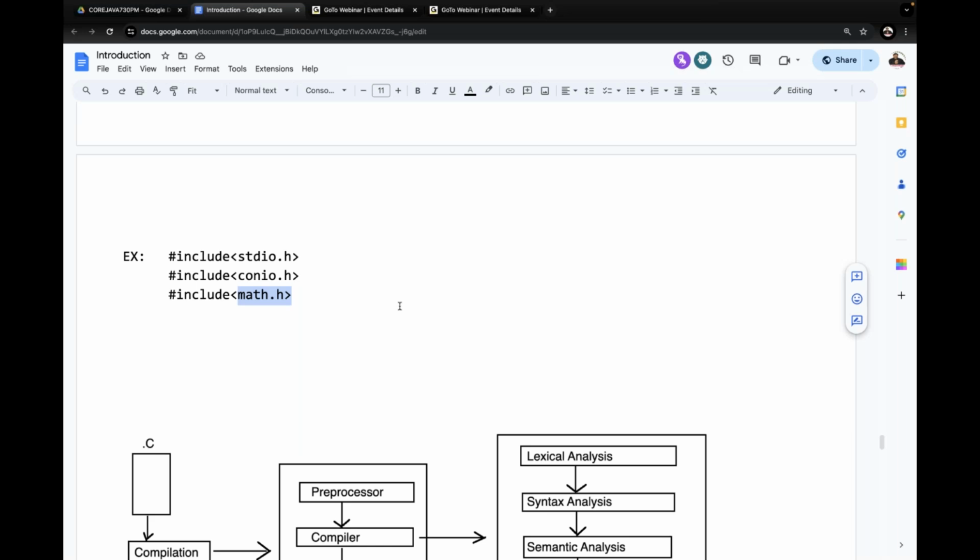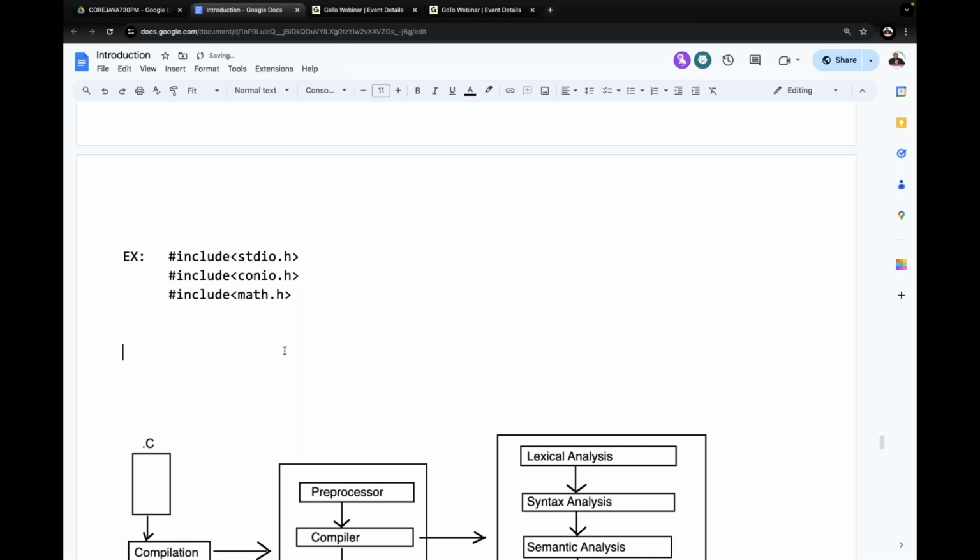C and C++ follow what loading? Static loading. Understand my point clearly? And the hash include statement is following what? Static loading. The preprocessor is performing what loading? Static loading. That's it. Now this is the job of what? The preprocessor. Right, sir. Now tell me, what is the job of the preprocessor here?